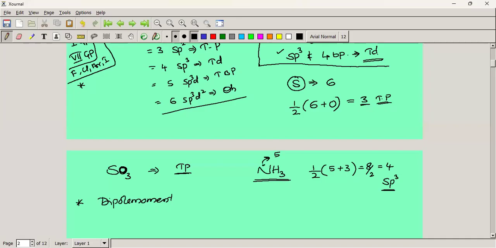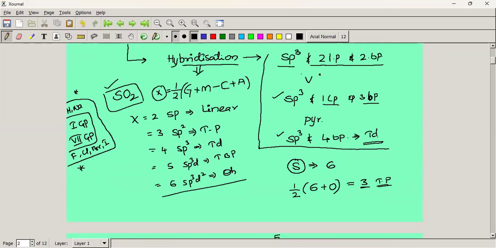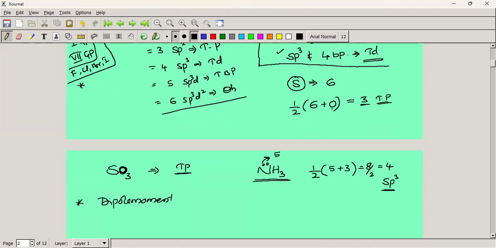Here, nitrogen, a fifth group element, has a lone pair of electrons. Already we discussed according to VSEPR theory, 2 lone pairs and 2 bond pairs give a V shape. 1 lone pair and 3 bond pairs give a pyramidal shape. So here 3 bond pairs plus 1 lone pair, total 4 pairs. 4 pairs means once again sp3 hybridization, but the geometry is pyramidal. Is it clear?